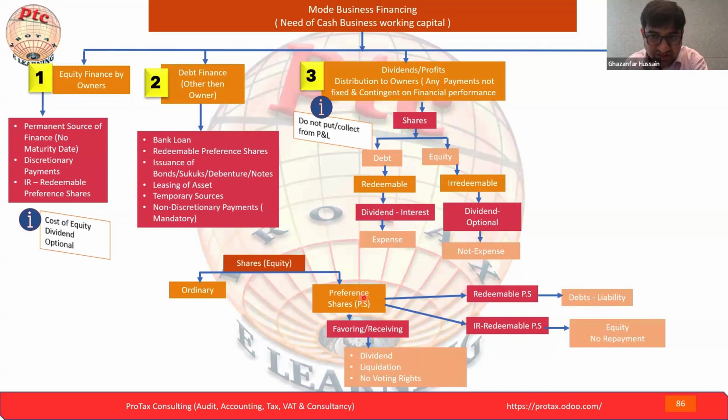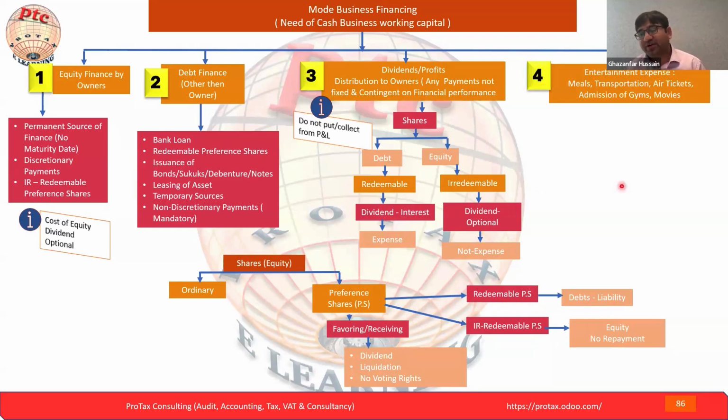Under shares, again, there are two categories. One is the normal share, meaning the ordinary share. The second is the preference share. Under preference share, there are two categories: one is the redeemable preference share, the other is the irredeemable preference share. Redeemable will fall under debt, and the amount of the dividend is paid as an expense.